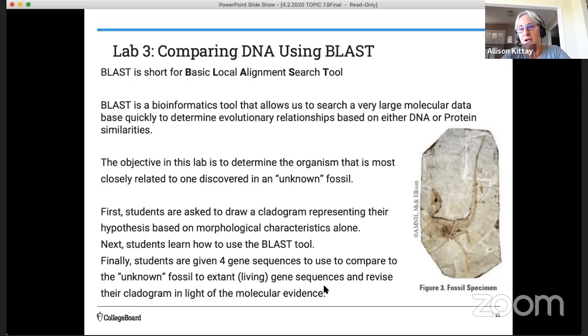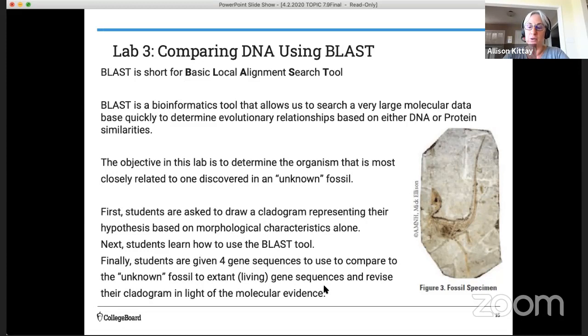And then the first thing that you're going to do, and we'll do that together in the next slide, is to place this organism on a cladogram based on those traits alone. Then I'm going to teach you how to use the BLAST tool, and I'm just going to have to do that through a series of screenshots. And then finally, you're going to be given 4 gene sequences that come from this fossil, and you're going to use those to compare the fossil genes to extant or living gene sequences. And then finally, you'll use that information to revise your cladogram in light of the molecular evidence that you get